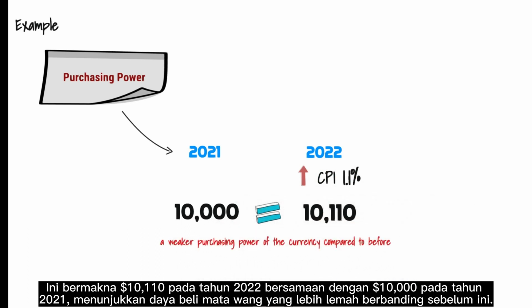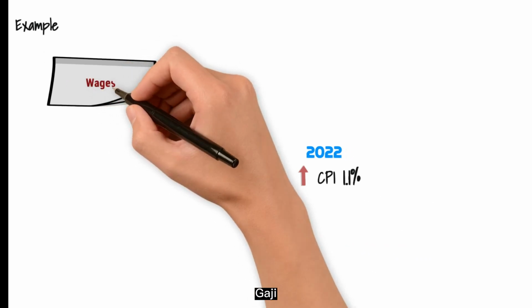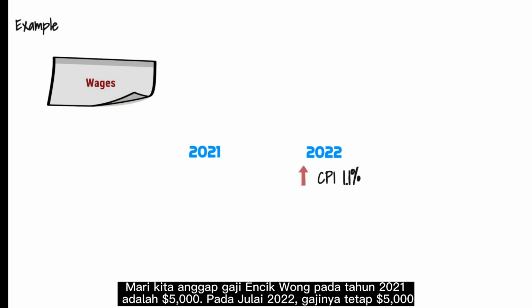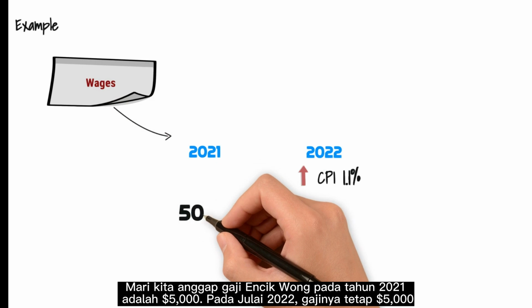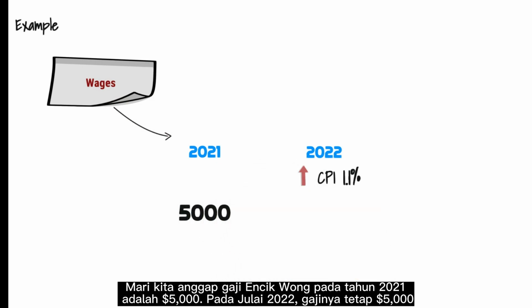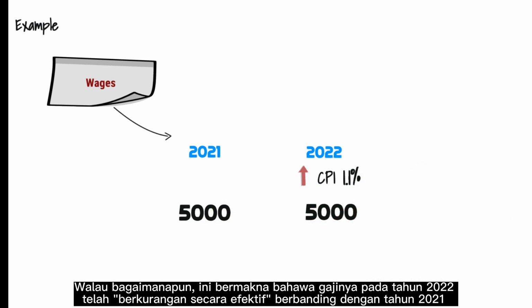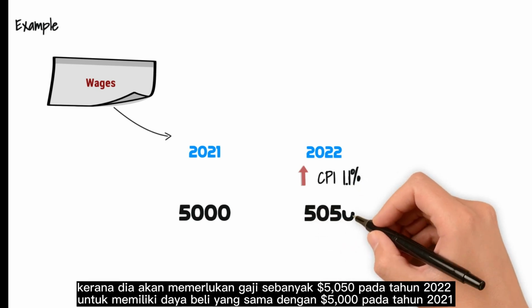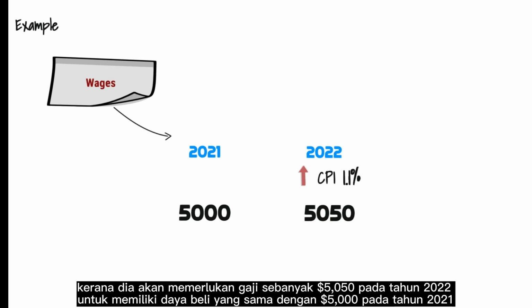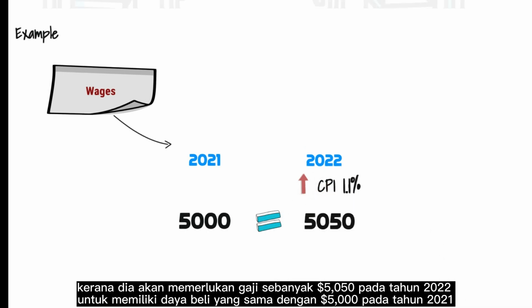compared to before. Regarding wages, let's say Mr. Wong's salary in 2021 was $5,000. By July 2022, his salary remains at $5,000. However, this implies that his salary in 2022 has effectively decreased compared to 2021 because he would need a salary of $5,050 in 2022 to have the same purchasing power as $5,000 in 2021.